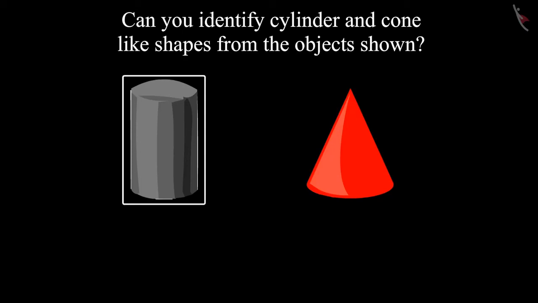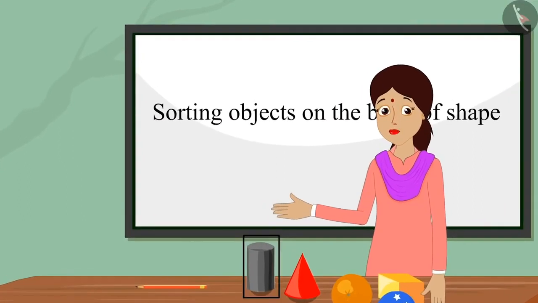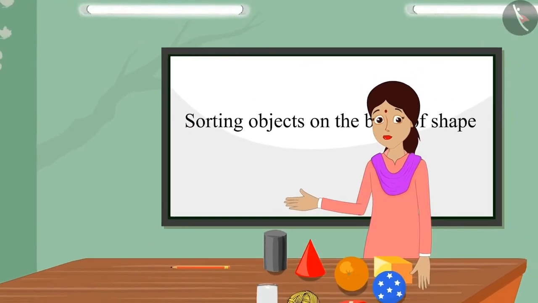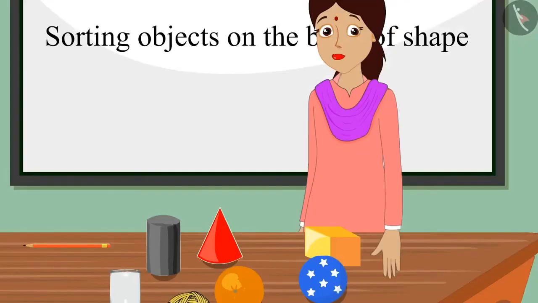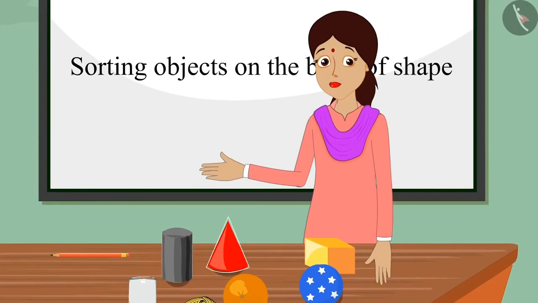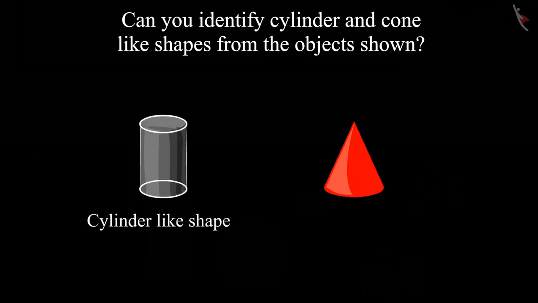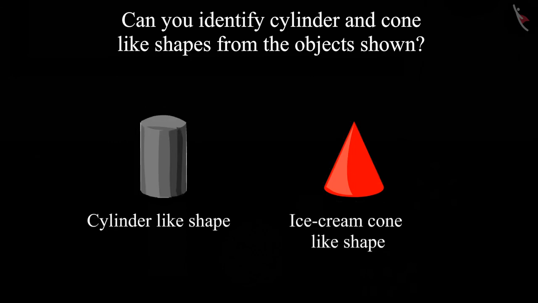Teacher, its shape is like that of a cylinder. Well done, Pinky. It is like a cylinder. Teacher, its shape is like a cone. Well done, Chotu. It has a cone-like shape. Children, was your answer the same? So as you have seen, the cylinder-like shape is round on both sides, but the cone-like shape is round on one side and pointed on the other side.